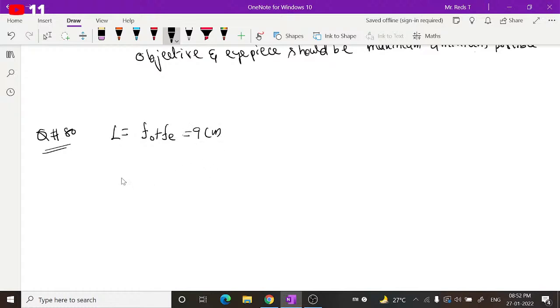And the focal length of the objective, f0, is equal to 15 centimeters. Then what should be its magnifying power? When you take it as fe, that means the image is forming at infinity, at relaxed position. That is the meaning of it. So the corresponding magnification I have to take is m infinity, which is equal to f0 by fe. f0 is given, then what is fe? fe is not given, but f0 plus fe is given. How can you find fe?